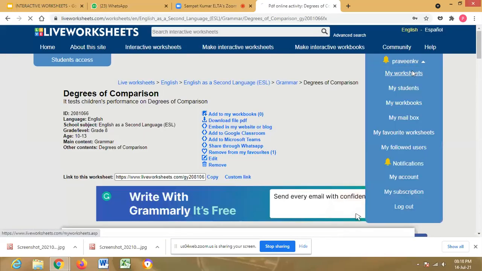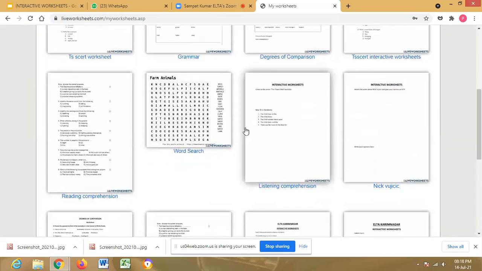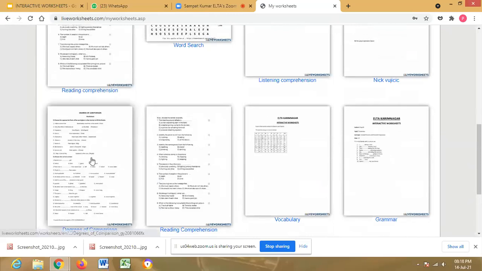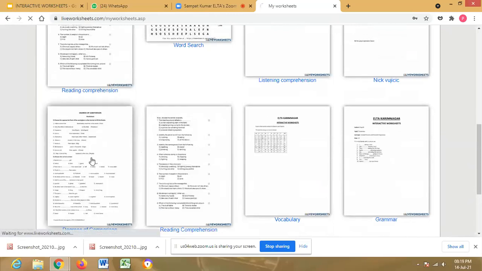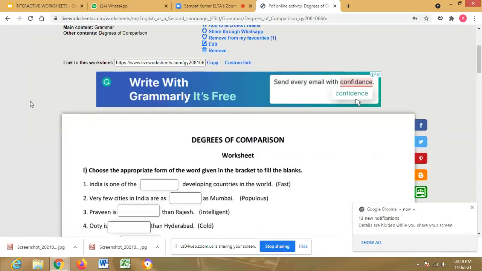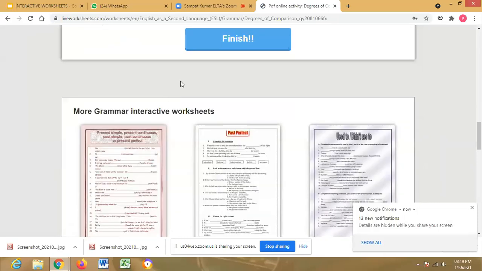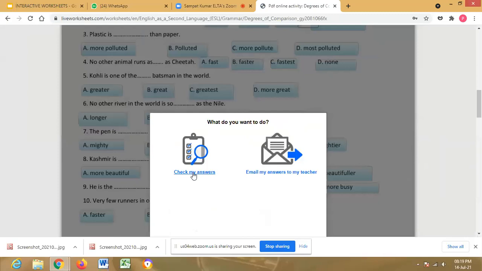Sir, anyone that you have shared with your children, if you have got the responses, you show them to us. Yes, sir. Actually, I have not asked the children to share their responses to my mailbox, sir. So there is one option here now, sir. Finish. So they get the immediate score here. Check my answer. So they get the immediate score here.